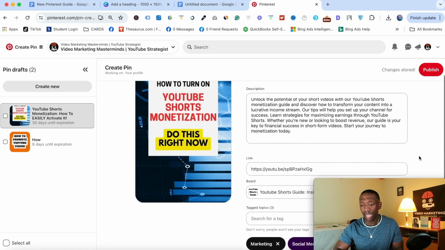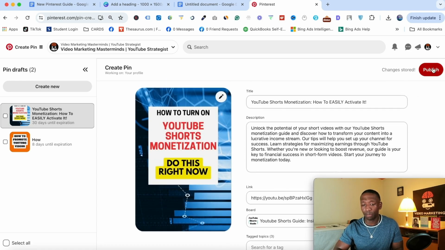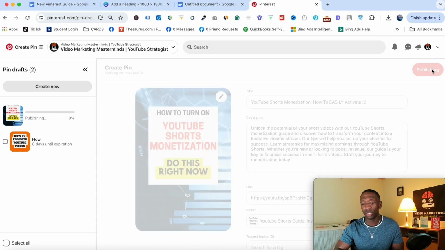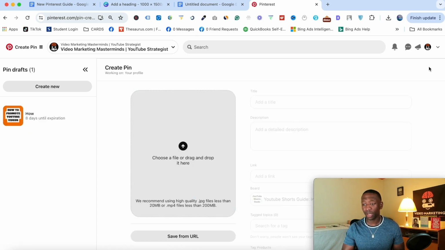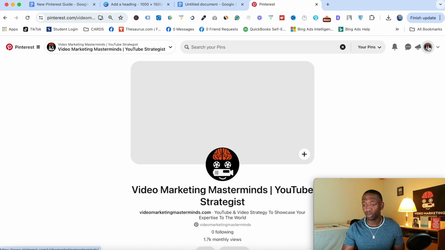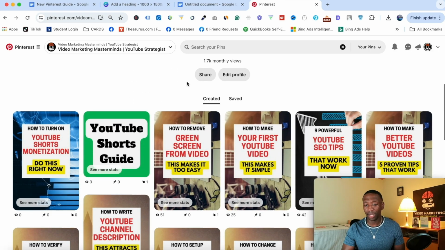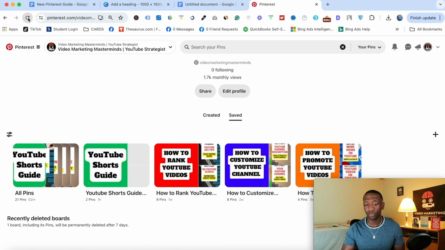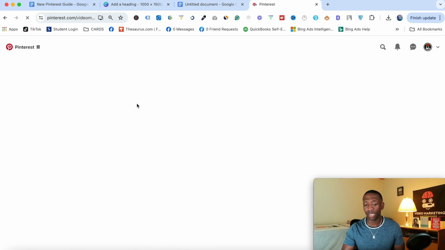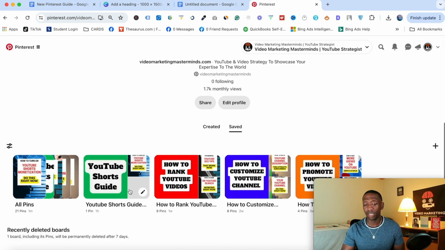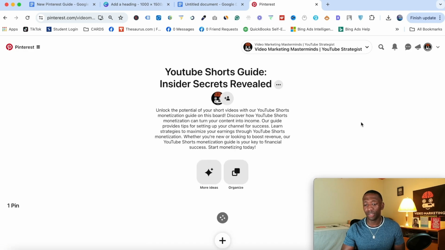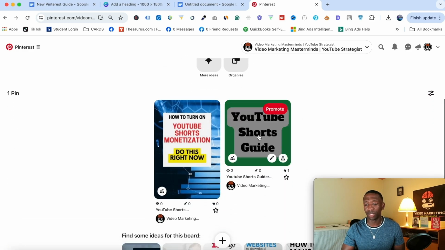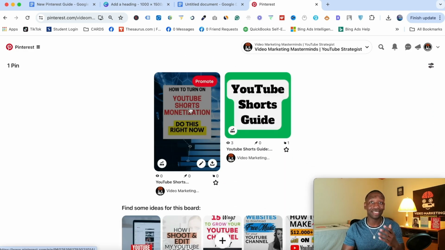And then at this point, I want to hit publish. You definitely want to make sure you review it first, and then go ahead and hit publish. And then from there, all you do is click on your profile, come over here, and go to saved. Then make sure you refresh your screen, and give it a few minutes to pop in there. But once you see it in there like this, you go inside of here and see how it's going to look, right? So there's the one we created for the board cover. And then here's the one that I just created.